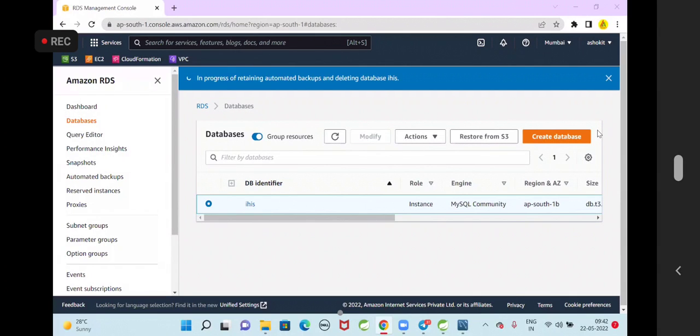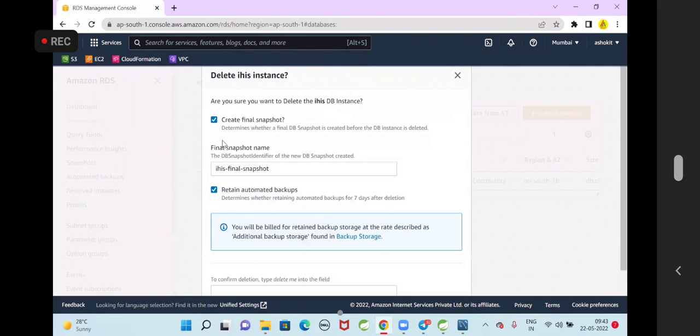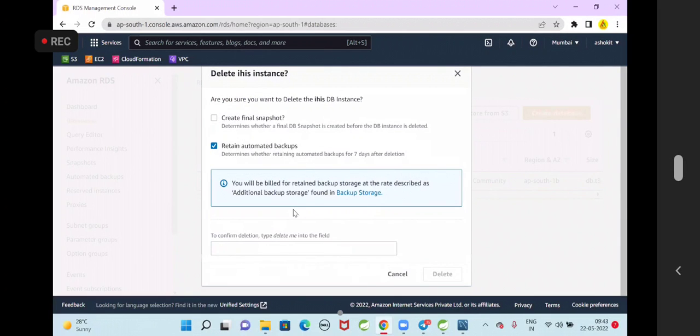If you have a database in the local, you try with that. Don't try with the cloud database because a bill will be generated for you. So what you need to do is, after your testing is completed, select the database, click on delete. Otherwise, they will generate the billing for you. Delete it.